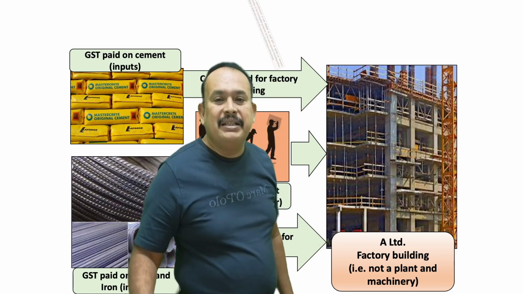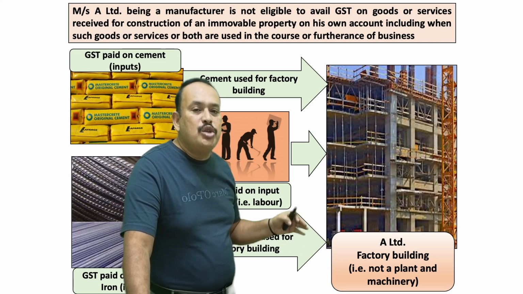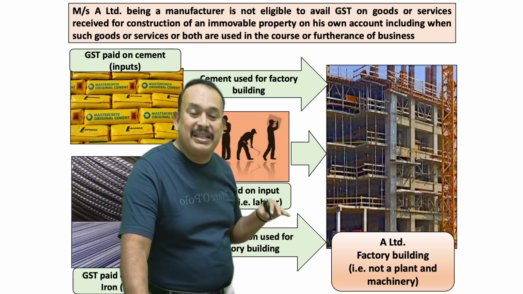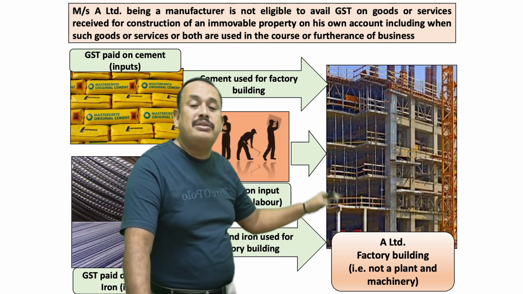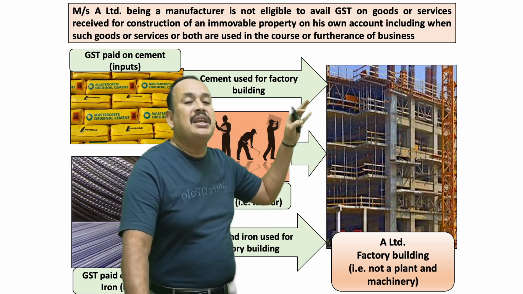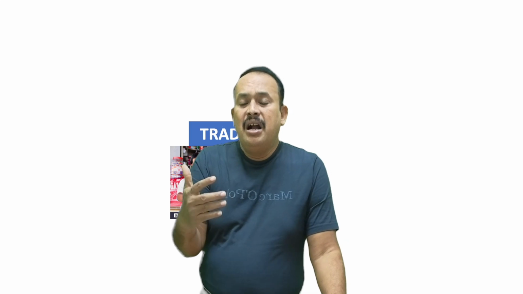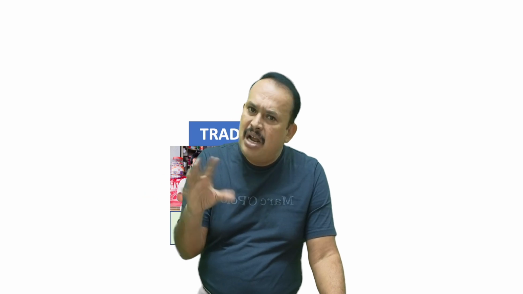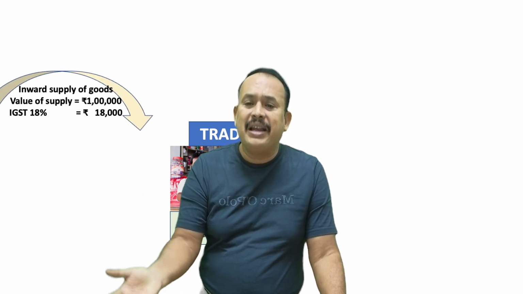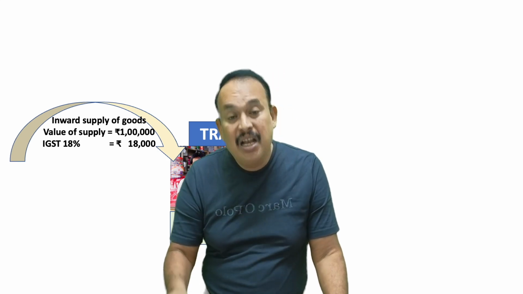If you refer here, you understand this. A Limited, being a manufacturer, is not eligible to avail GST on goods and services received for construction of an immovable property on his own account, including when such goods or services or both are used in the course or furtherance of business. Further, my dear friends, being a trader, I opted to pay under the composition scheme. A composition taxpayer, as you are aware, is not eligible to avail ITC on the inward supplies. They are going to pay GST of 0.5% CGST and 0.5% SGST on their output supply.